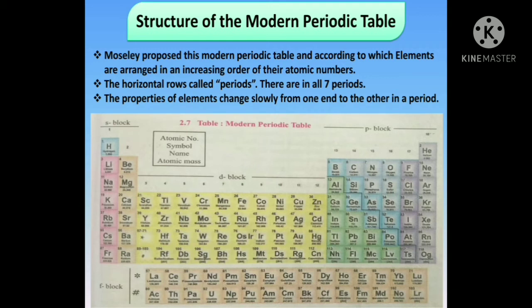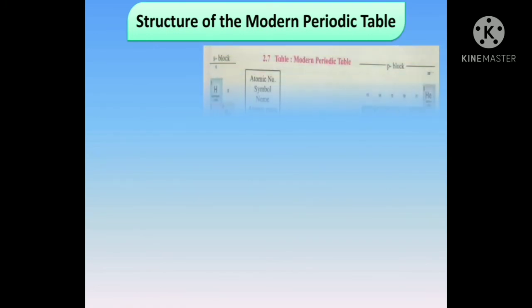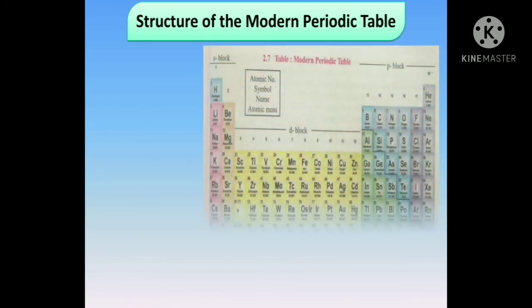The properties of elements change slowly from one end to the other in a period. That is, from left to right, the properties keep on changing. Let us see next about groups.